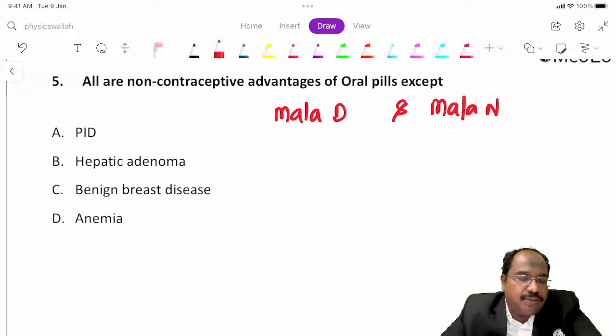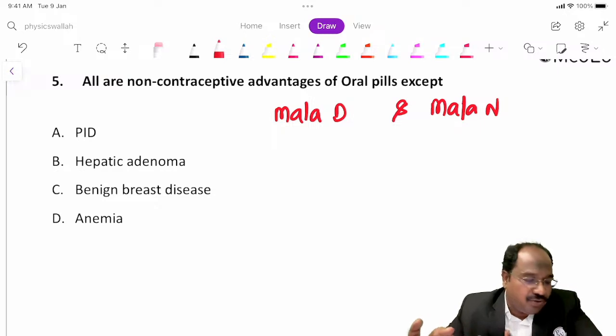Which one is free of cost? Mala N is free of cost. Mala D comes under the social marketing scheme, so you have to pay for it, because if you give it freely, people won't believe in its effect.